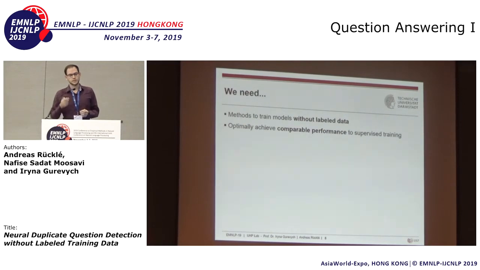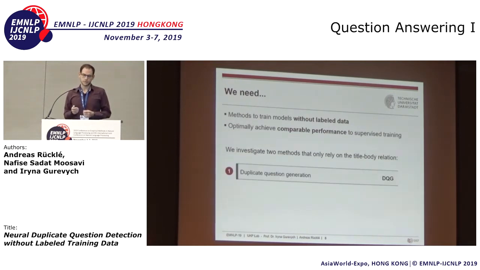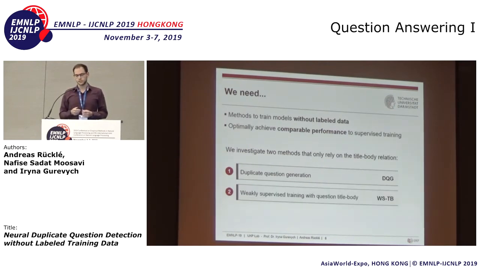So what we need is methods to train duplicate detection models without labeled training data that in an optimal world would achieve comparable performances to supervised training. And in this regard, we had a couple of ideas, and in this work we investigate two methods that only rely on the title-body relation. The first is duplicate question generation, or DQG, and the second is weakly supervised training with question-title-body pairs, or WSTB.